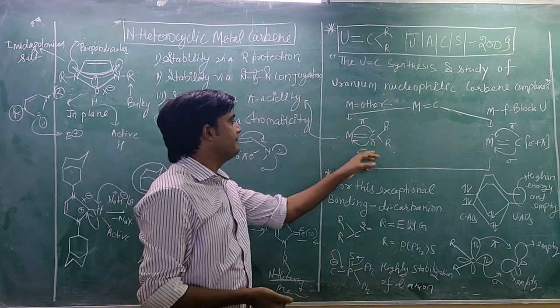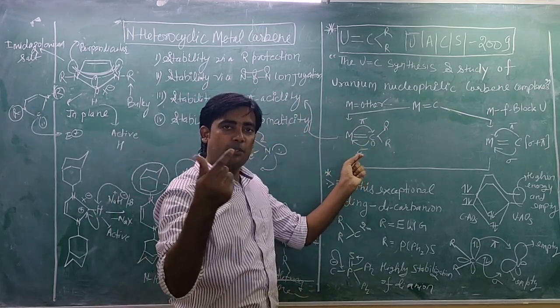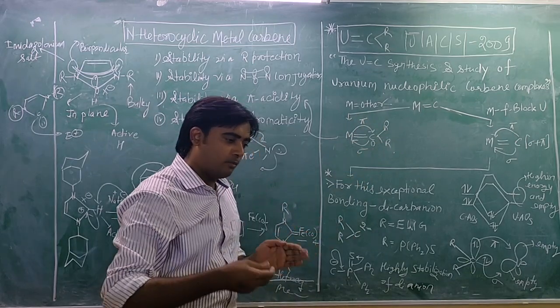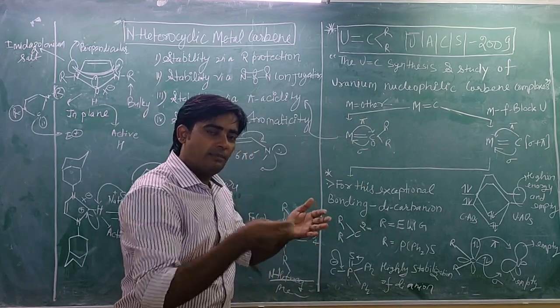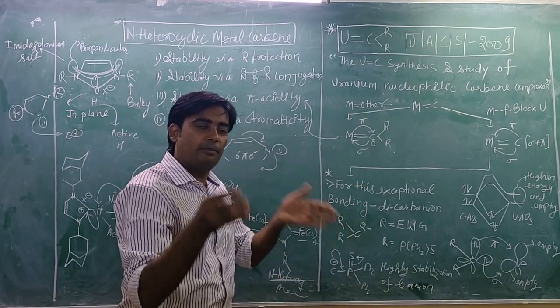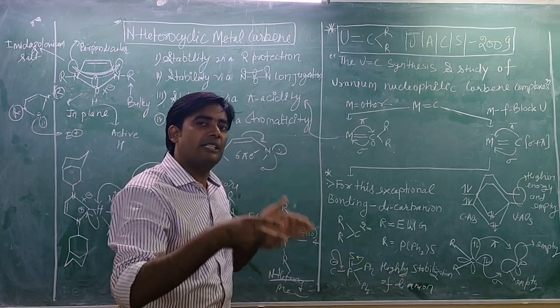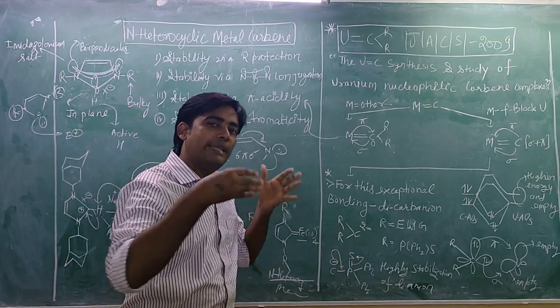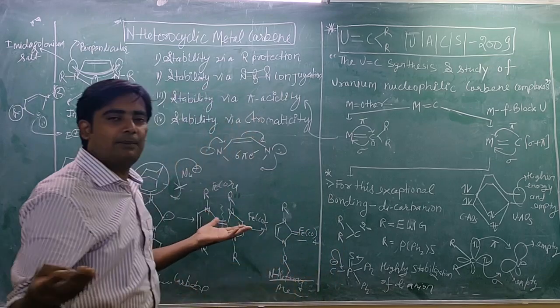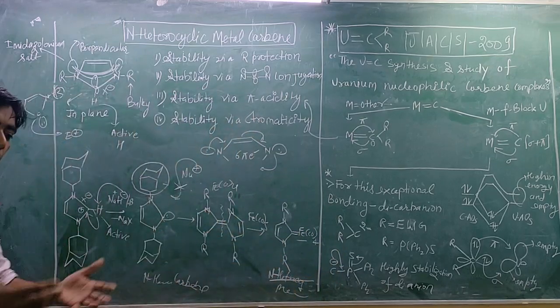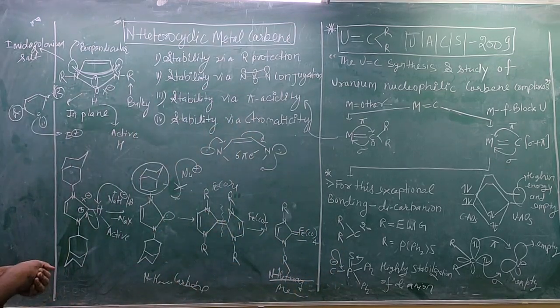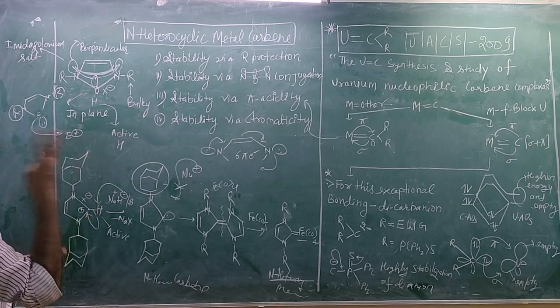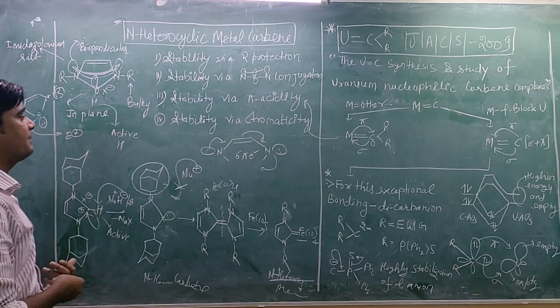So pi acidity is making double bond character here, more than one bond between carbon and metal. So the stability of this type of complex will also increase. So any metal carbene is stable because of pi acidity, or synergic effect, or pi back bonding, you can say in simple words.